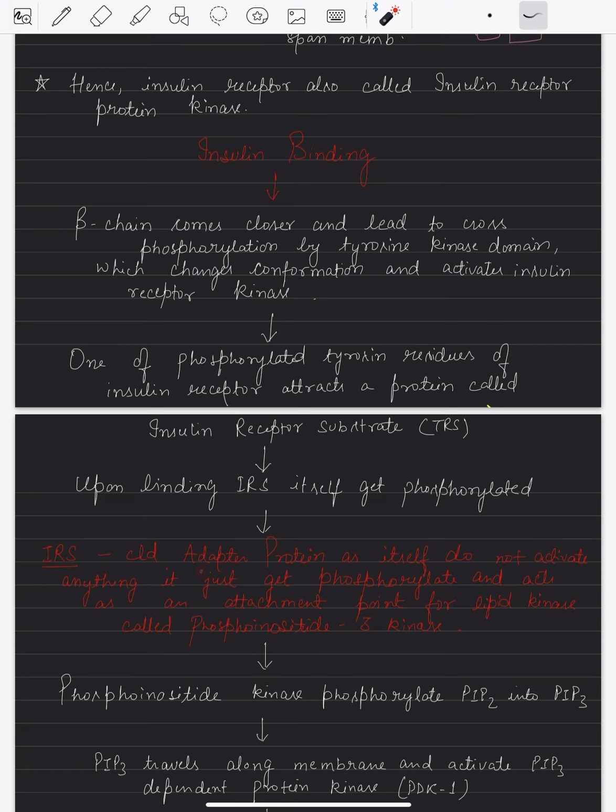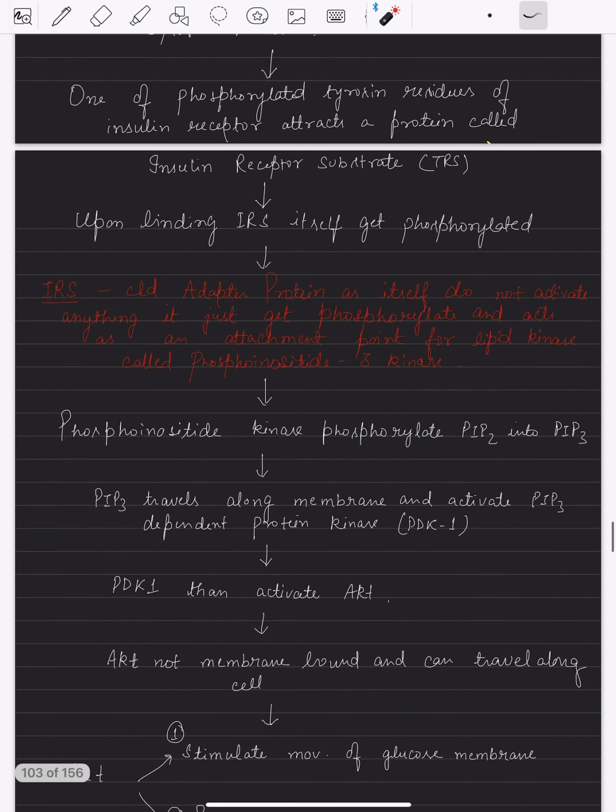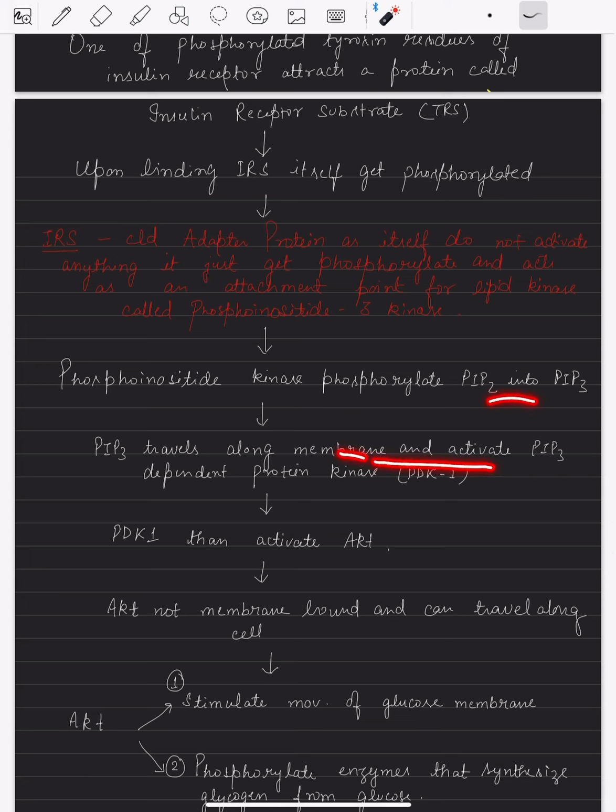They are going to be phosphorylated and act as an attachment point for the other kinase, that is phosphoinositide 3 kinase. So what will phosphoinositide 3 kinase do? It will phosphorylate PIP2. Once PIP2 is phosphorylated, it will form PIP3. Now this PIP3 will travel along the membrane and it will activate another kinase, that is PDK1. Then further this will activate AKT.